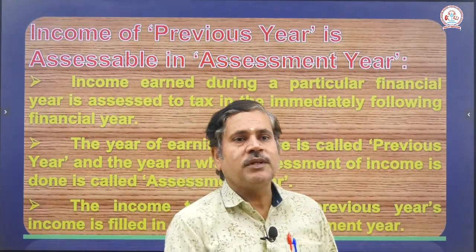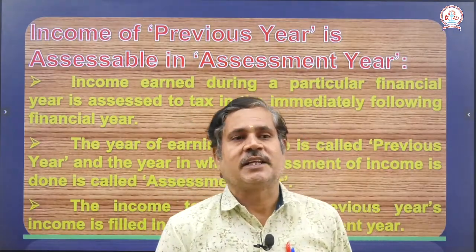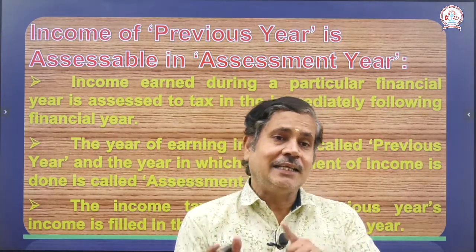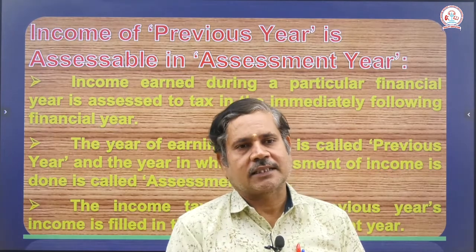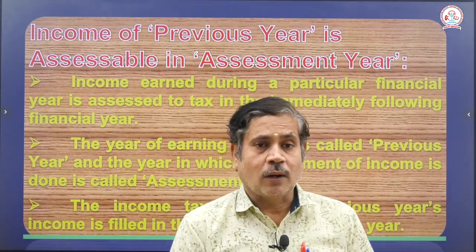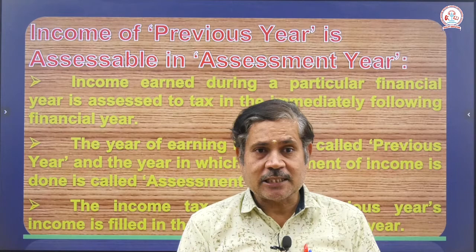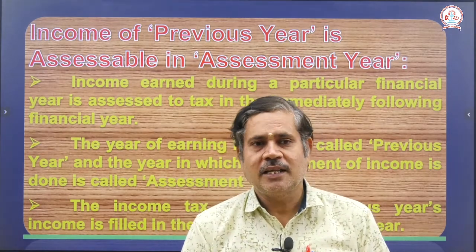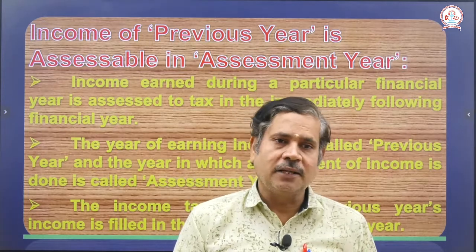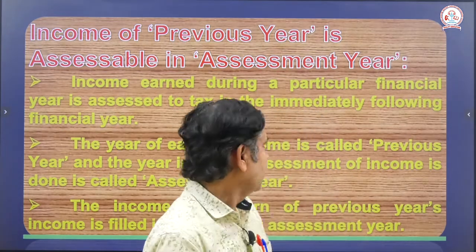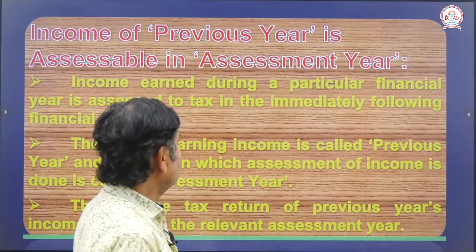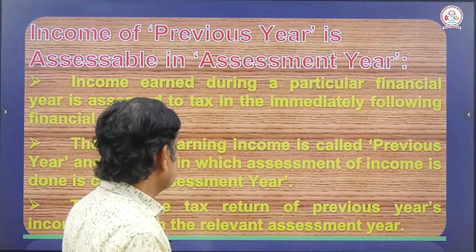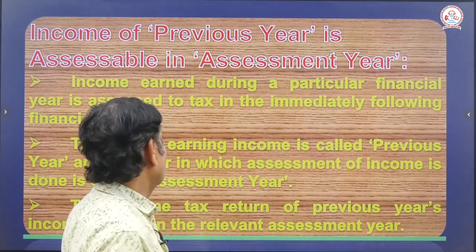Then, income from previous year, associated with the assessment year. Income of the previous year means income already earned, on which we pay the tax. What is meant by assessment year? Income earned during a particular financial year is assessed to tax in the immediately following year.